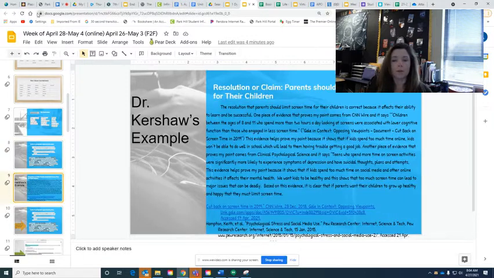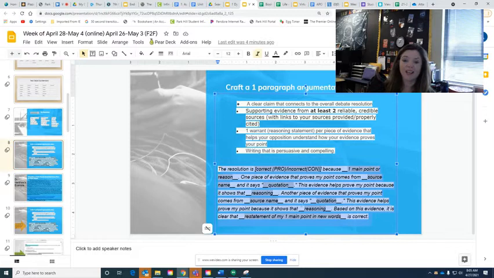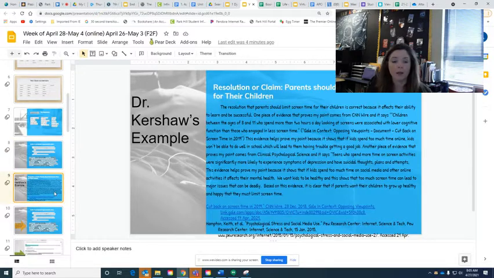So I wrote one so that you could see it. I was using the resolution or claim last week of parents should limit screen time for their children. And then I wrote this. What I did was I actually copied this frame and then I pasted it in my Word document, and then I started cutting and pasting from my pro-con organizer from last week. So here's my first paragraph. This is my claim with evidence and reasoning. The resolution that parents should limit screen time for their children is correct because it affects their ability to learn and be successful.